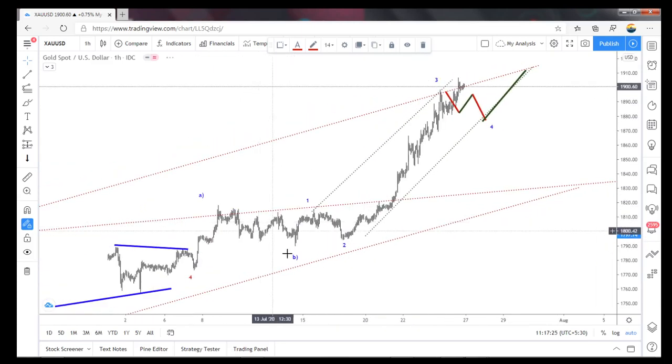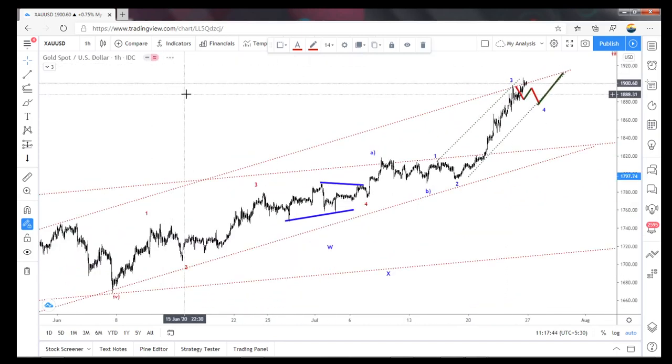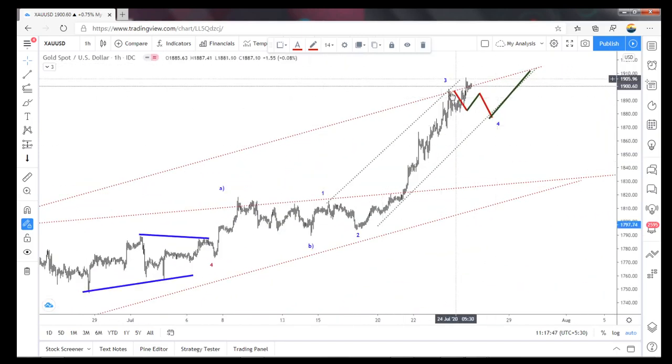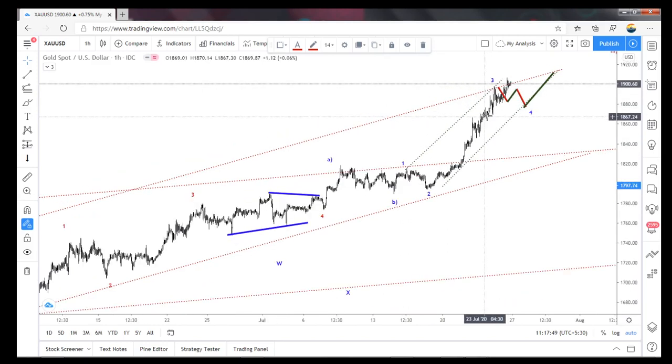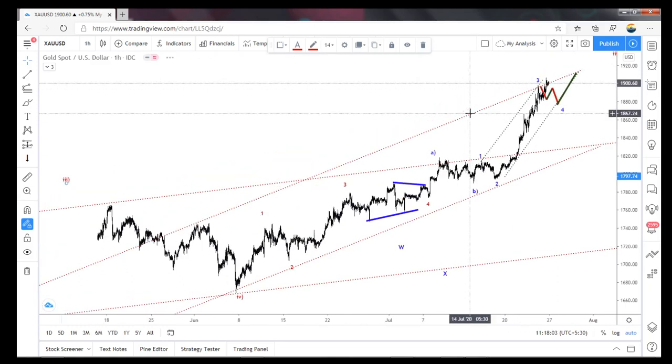I'm not so confident, because this B can end here also. See, A, B, C, D, E. So the whole wave can end here also. So if it is a consolidation, then one more wave to the upper side is possible to break that high of 1920, or may not. So stay away from here. But if you are an aggressive trader, if you have a bigger account, according to money management you can short, but it may go to 2150 also, if it is an irregular flat.